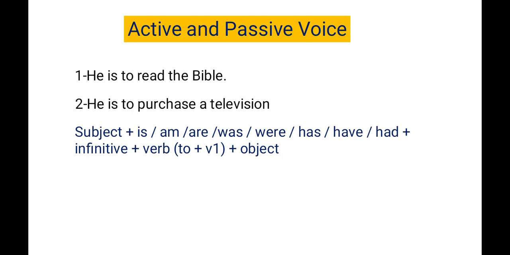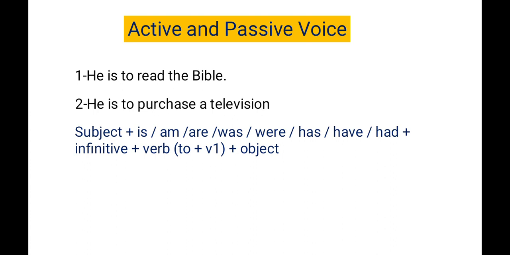For example, he is to read the Bible. Here he is the subject, is is the helping verb, then the infinitive to, then read, the main verb in the first form, then the Bible is the object.